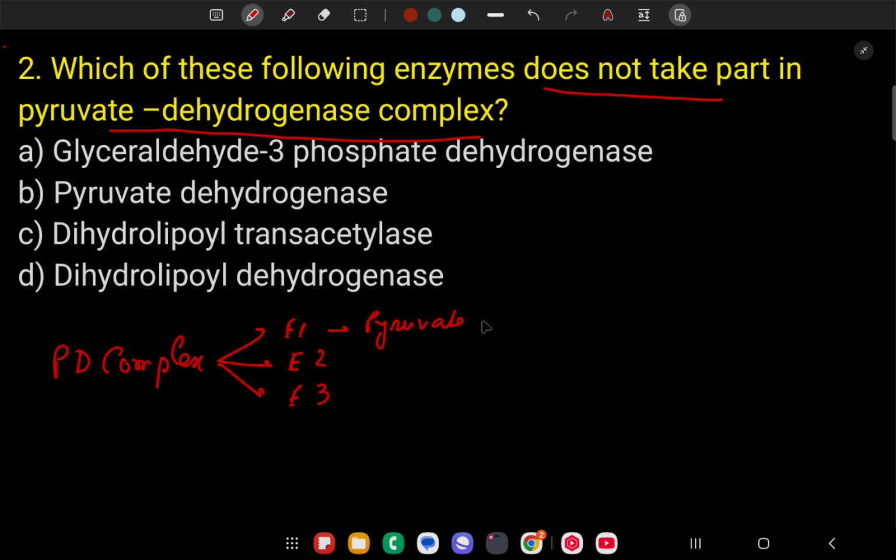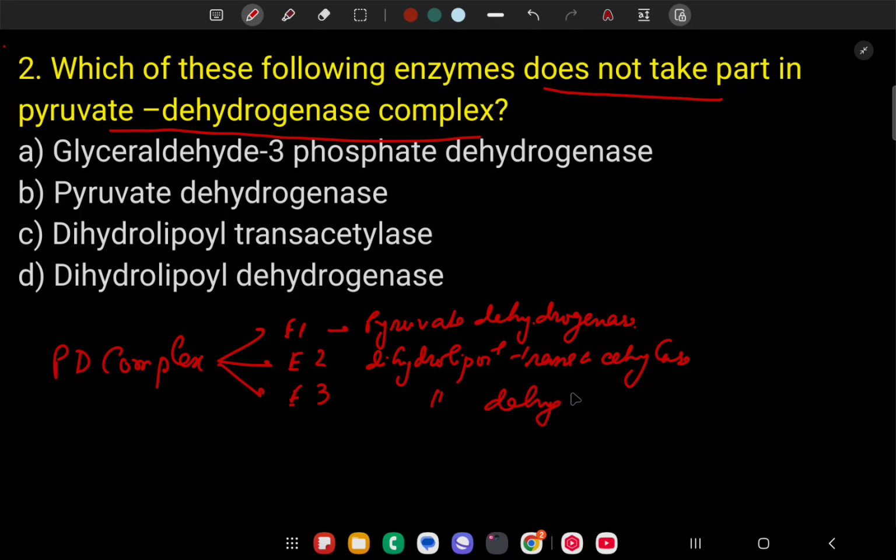Okay. And E2 is dihydrolipoyl transacetylase. And E3 is dihydrolipoyl dehydrogenase.